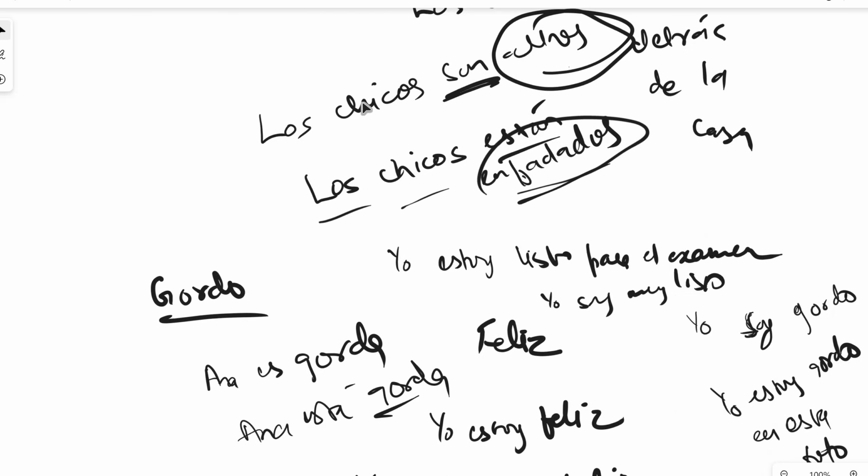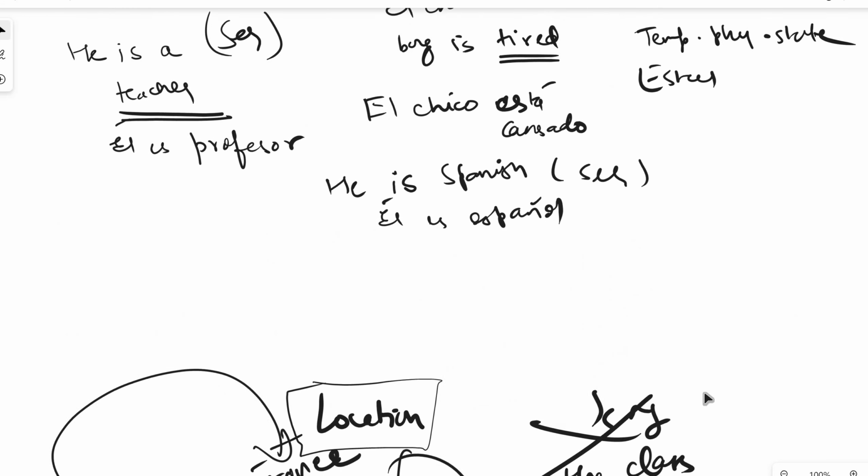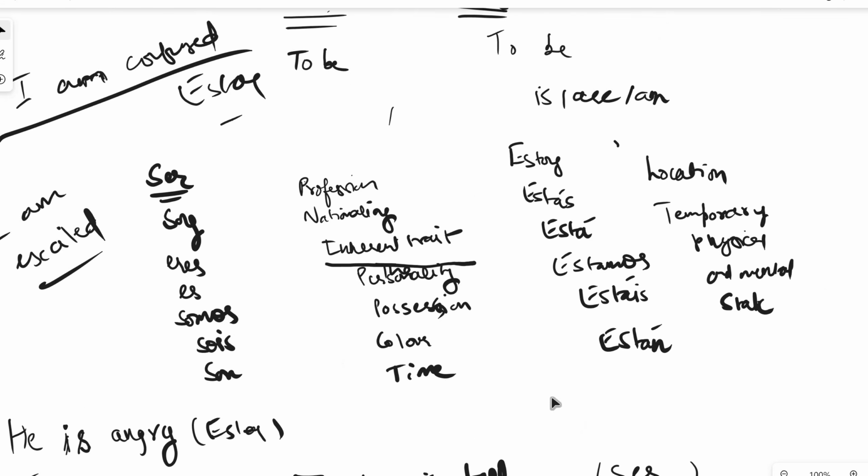So, again, pretty straightforward. You just need to keep these rules in your mind. In the beginning, it can be a bit annoying when you're not used to this concept, but the more you practice, the better you get at it. So try to do as many exercises as you can. I'm going to link some exercises in my next class where I'll be talking about the adjectives that we use with verb ser and estar. So you can go and check that out as well.